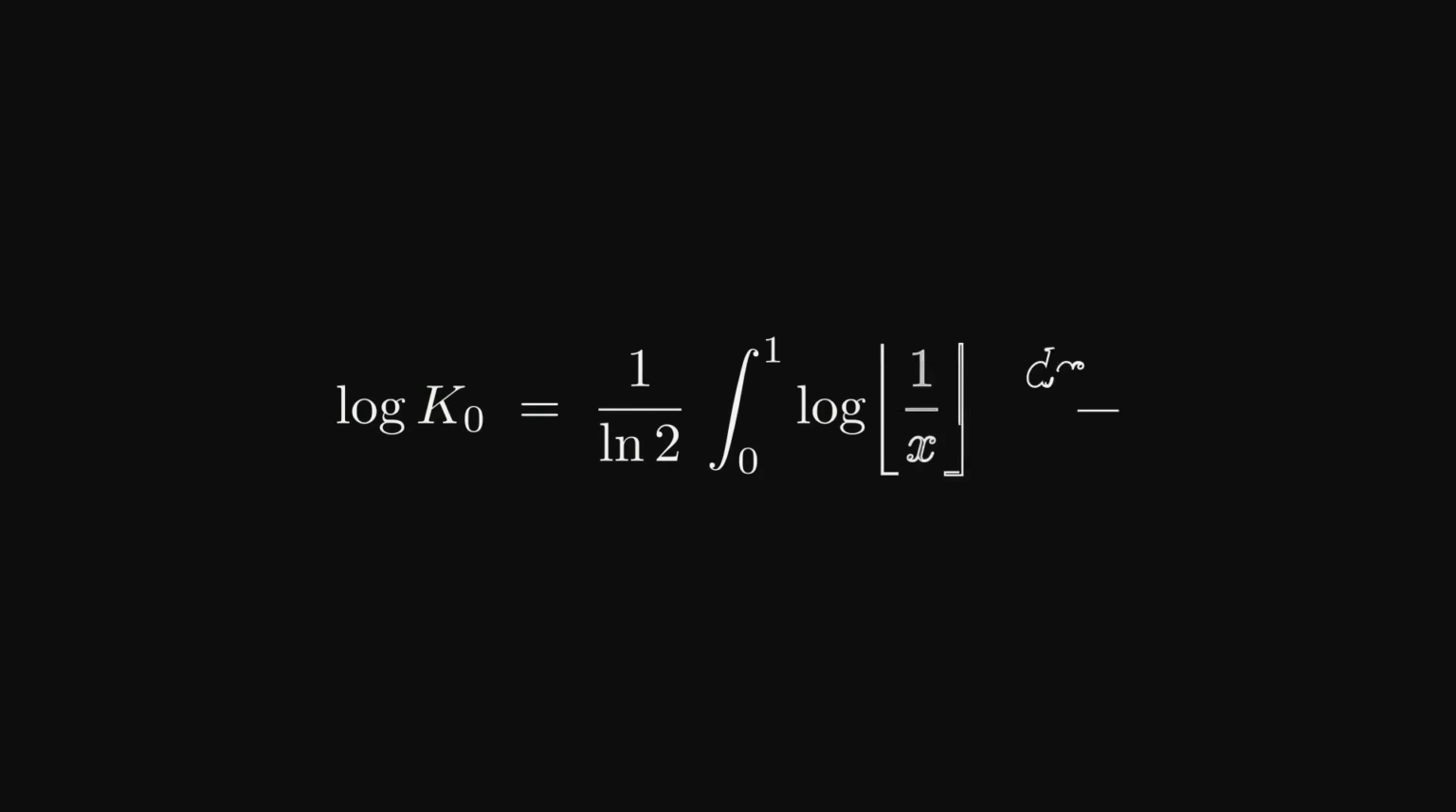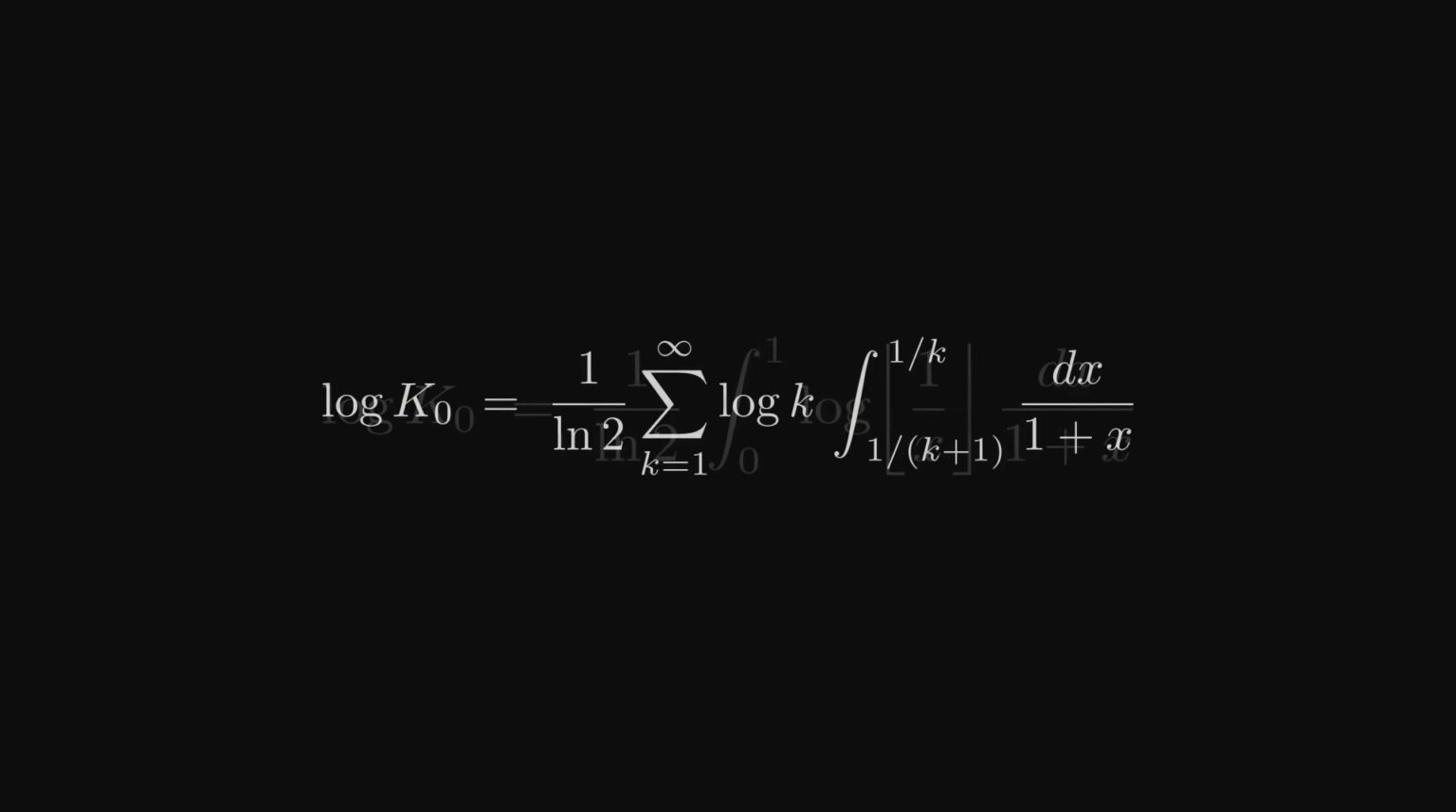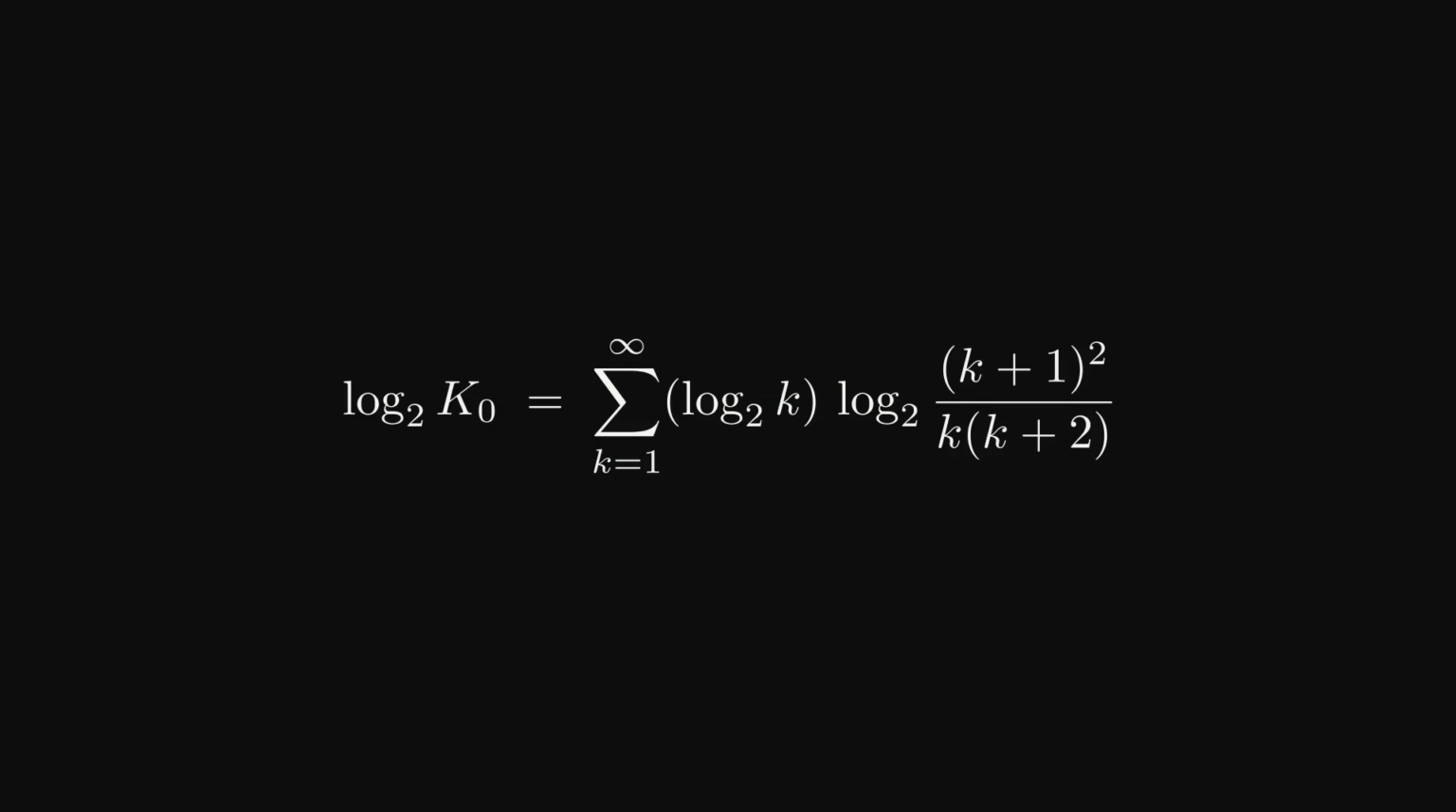So what is that explicit number? The integral we ended with splits apart because the integer part of 1 over x is piecewise constant. It equals k on the interval from 1 over k plus 1 to 1 over k. Fill in the pieces, and the integral becomes a sum. Sum over k from 1 to infinity of log k times the integral of dx over 1 plus x from 1 over k plus 1 to 1 over k. Do that inner integral, clean up the logs, and the answer becomes a logarithm base 2.